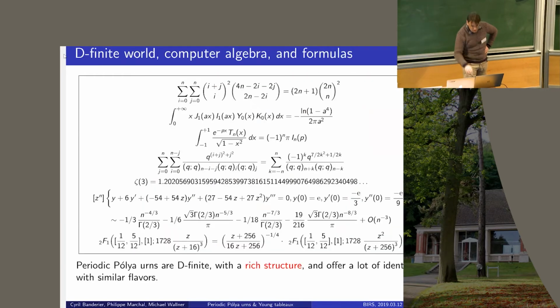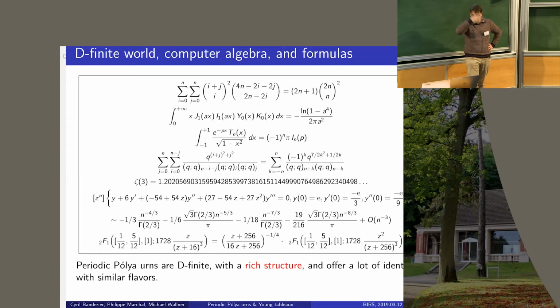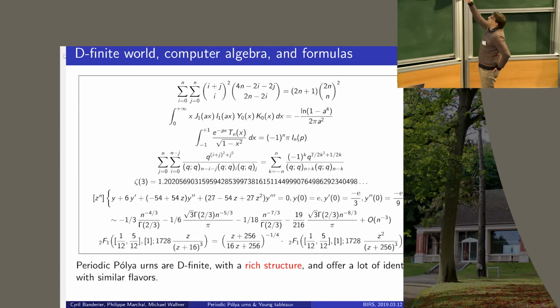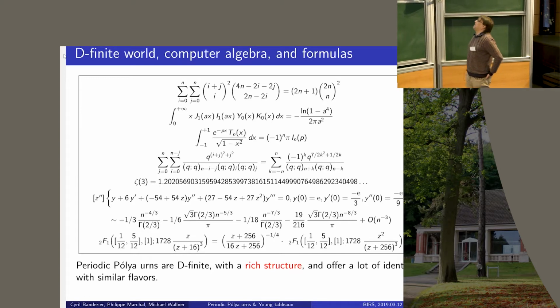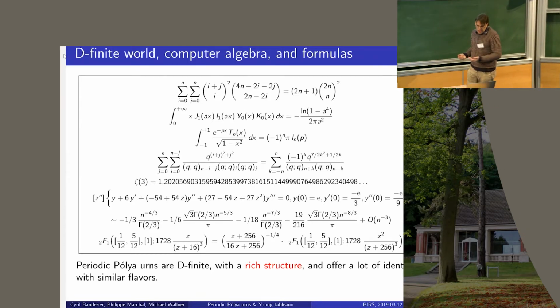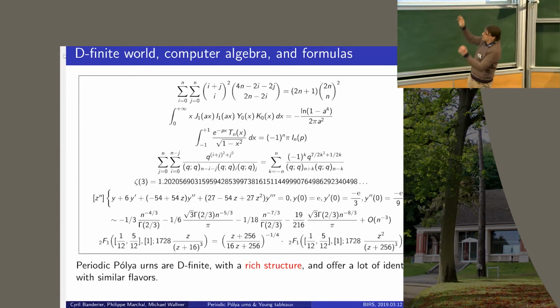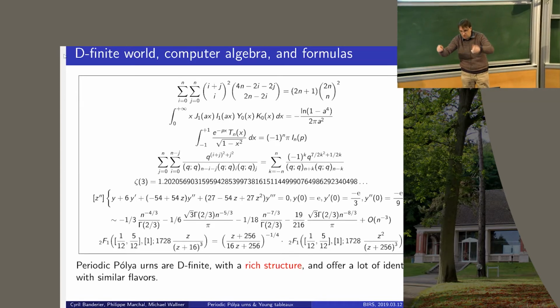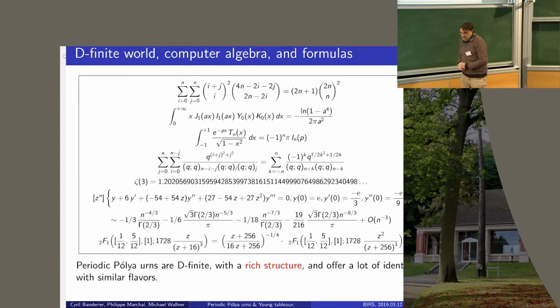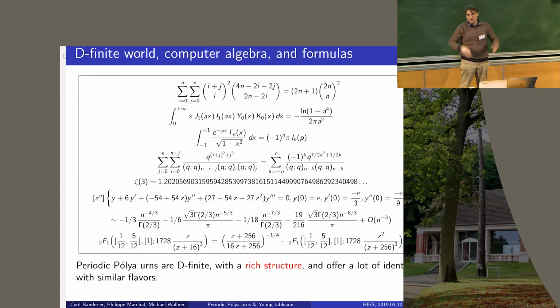And why it is a good world to prove identities and so on. So all of this, in fact, is related to the holonomic D-finite world. So if you want to prove identities like sum of binomials, well, you can use closure properties. You find a recurrence for the inner binomial, then for the product, you have a closure property, you get a recurrence for the product, then for the sum, then the double sum. You get a recurrence for the guy on the other side. And then you can check, oh, it is the same recurrence. You just have to check the initial conditions, and then you get a proof that A equals B.